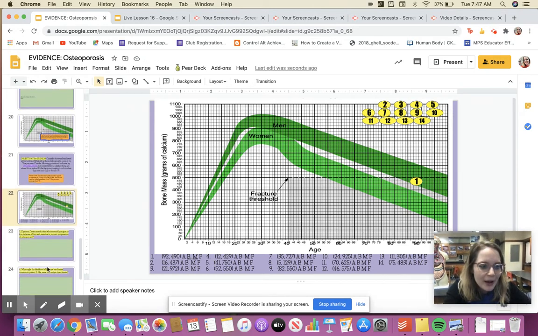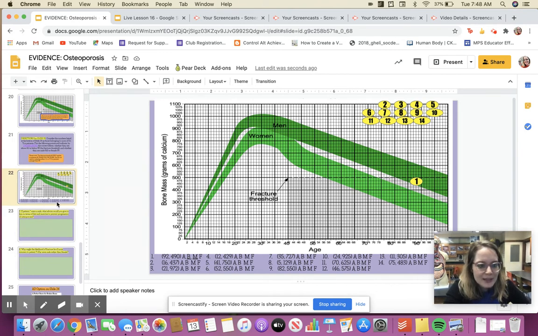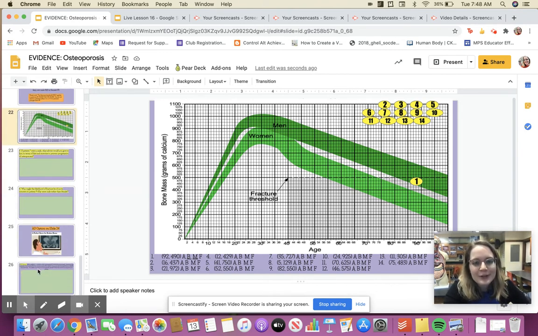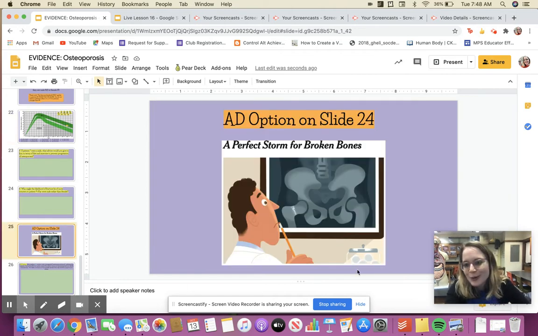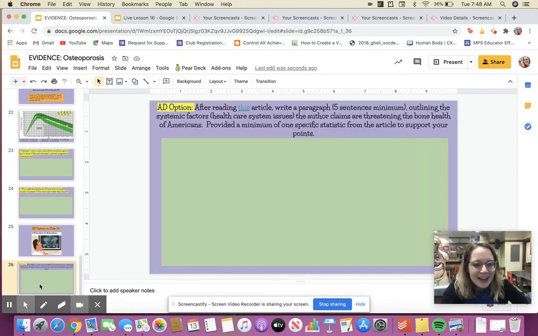And then there are a couple questions for you to answer at the end. At the very end, there's an optional AD section. So if you would like to read this short New York Times article about the bone health of America and do a little written reflection, that's an option.